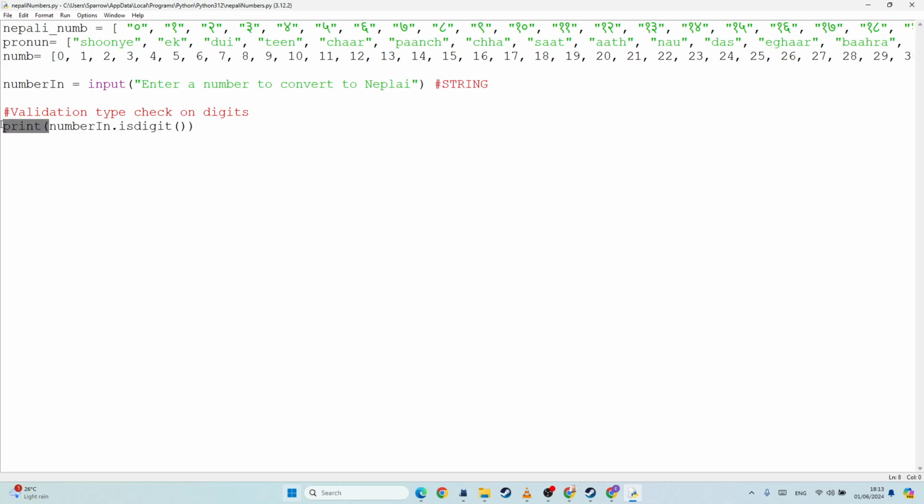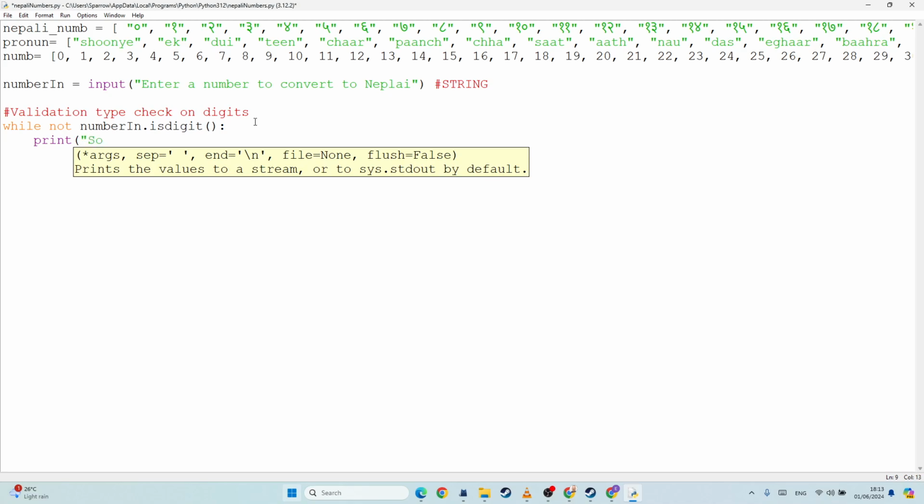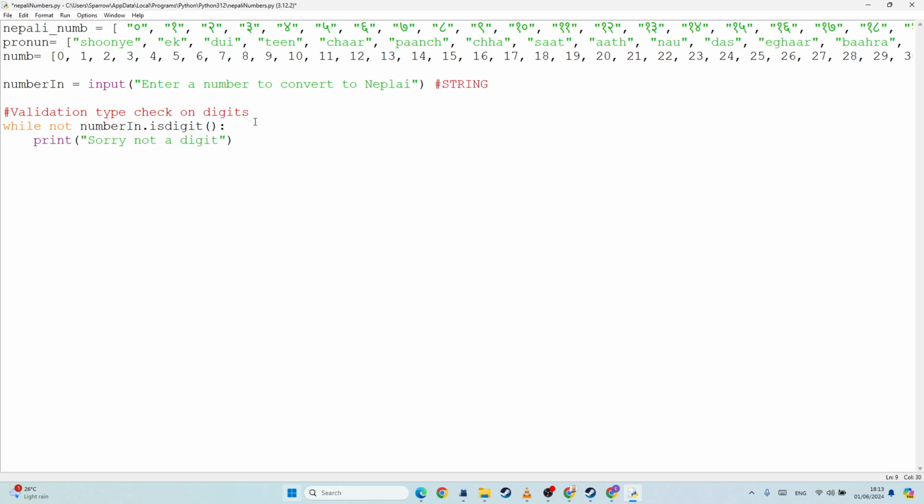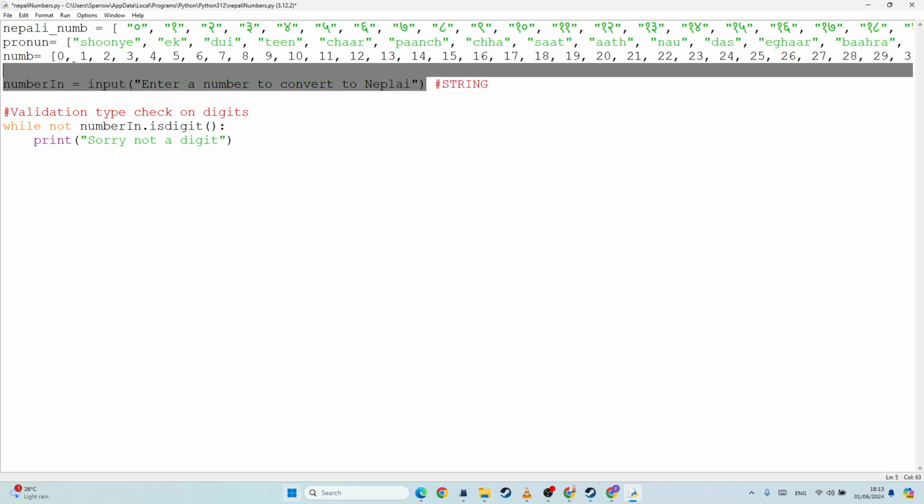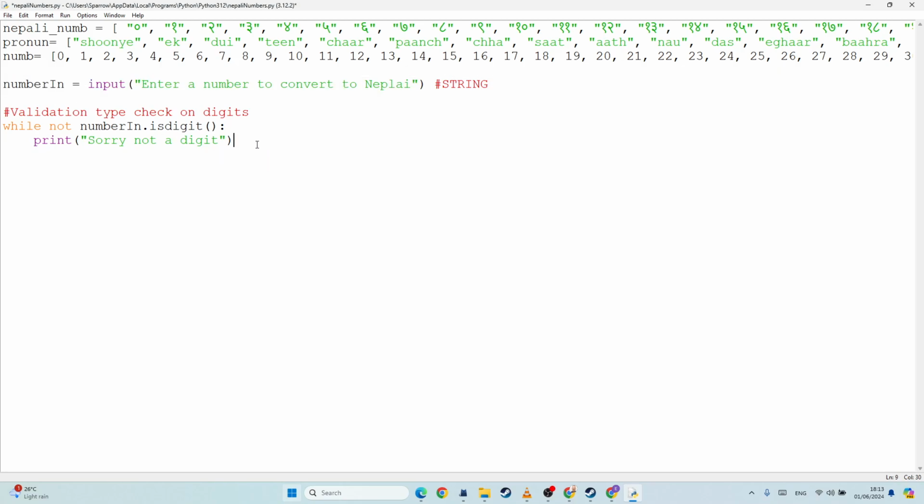So I want to change this to then be a while loop. Now we don't want to repeat while it is a digit. We want to repeat while it's not a digit. So while it's not a digit, we're going to print an error message saying, sorry, not a digit. And then we're going to do our exact same input again to get the new number in.